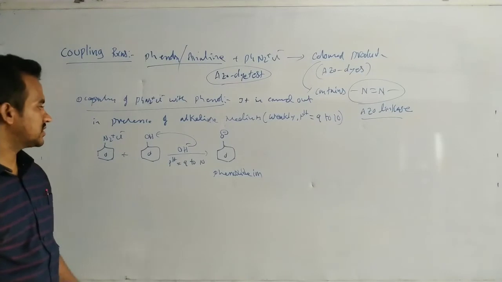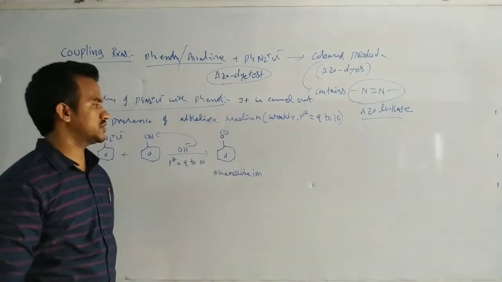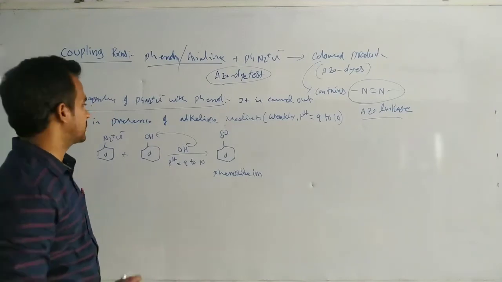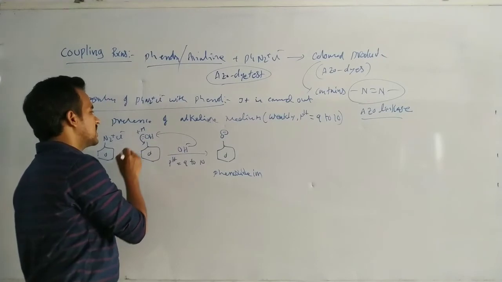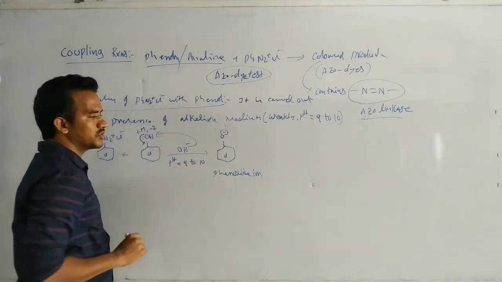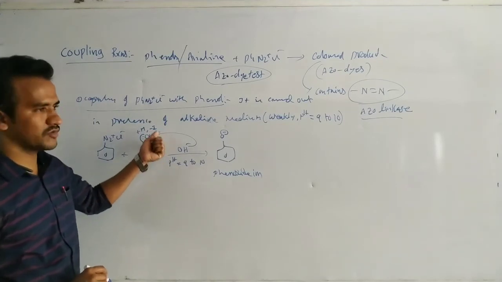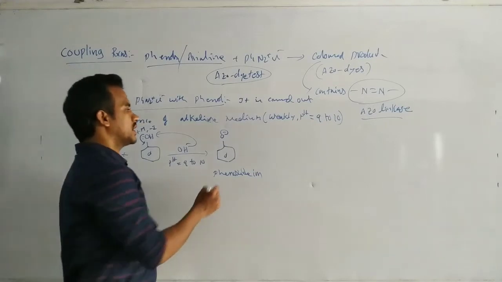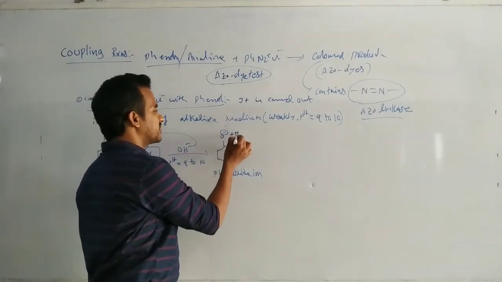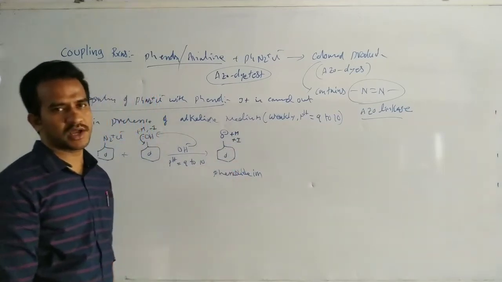Compared to the phenol, the phenoxide ion is more reactive towards electrophilic substitution, because this OH is a plus M group because of the lone pair of electrons, as well as a minus I group. With respect to inductive effect it is electron withdrawing, and with respect to resonance it is donating. Now O minus is a plus M group with respect to resonance, and also a plus I group with respect to inductive effect.